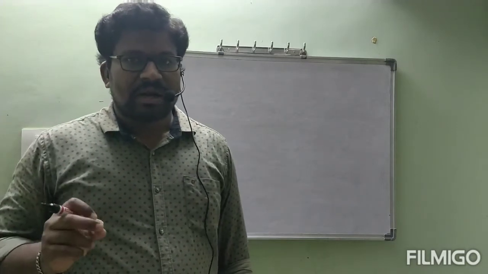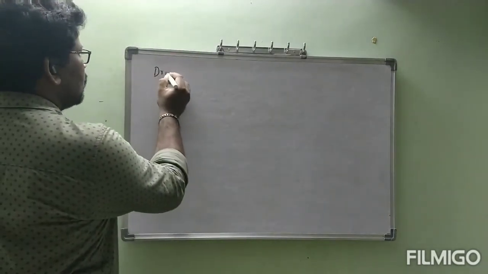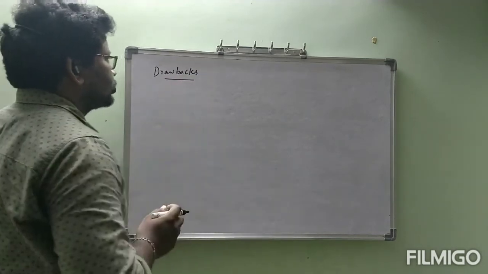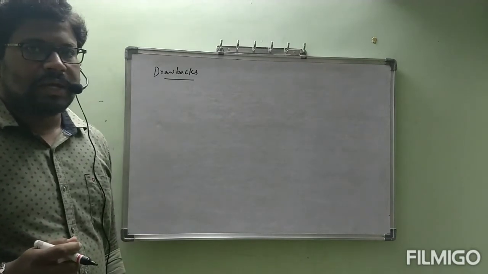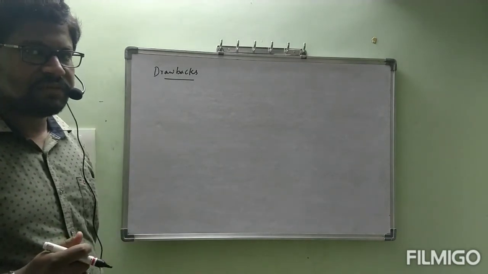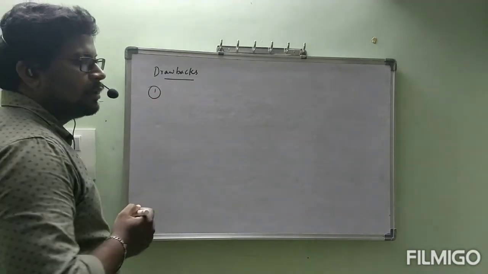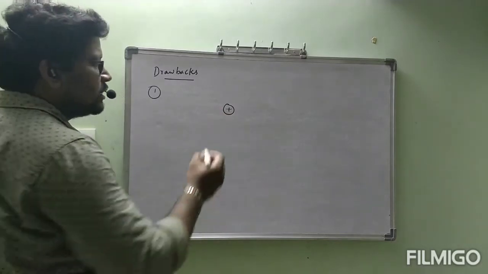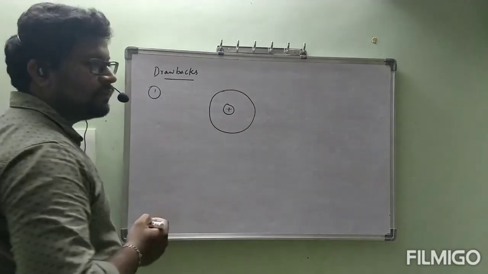Now the drawbacks of Rutherford's atomic model. We will see the first one. What is that first one? This is the positive charge, which is called the nucleus. Surrounding that, the negative charged particle, which is the electron, is revolving.